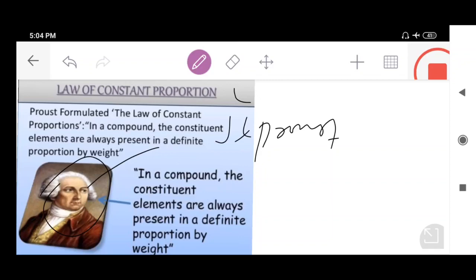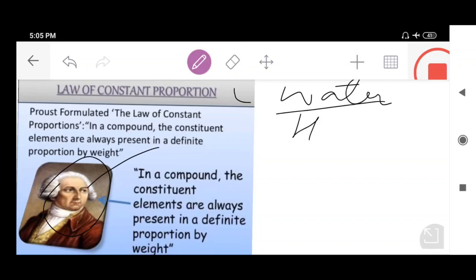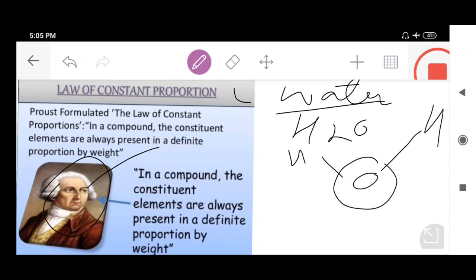One of the brilliant examples of the law of definite proportion was water. Whenever water is formed, the chemical formula for water is H2O: two hydrogen atoms and one oxygen atom. That means whenever a water molecule forms, hydrogen and oxygen combine with each other, and there is formation of a molecule, I can say the compound, that's water.